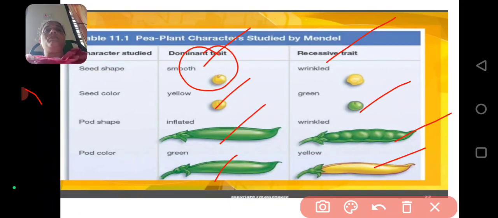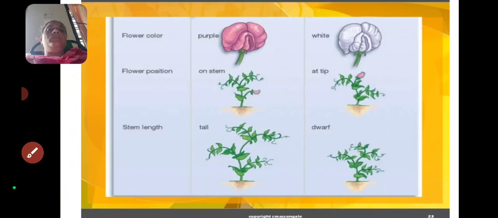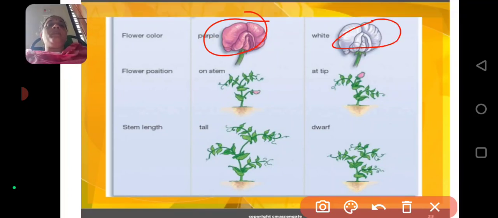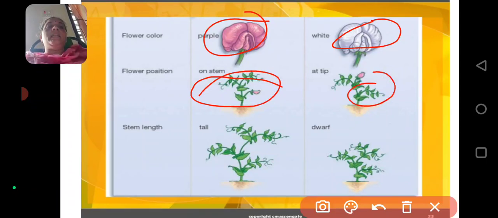Seed shape: smooth, and this is wrinkled. Seed color is yellow, and seed color is green. Pod shape is inflated, and pod shape is wrinkled. Pod color is green, and pod color is yellow. Next, flower color: purple flower and white flower. Flower position: axillary position and terminal position of the flower.